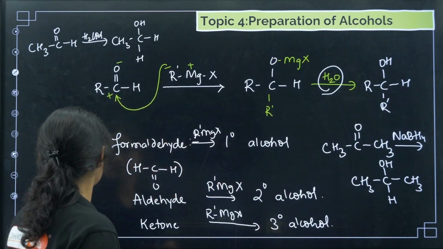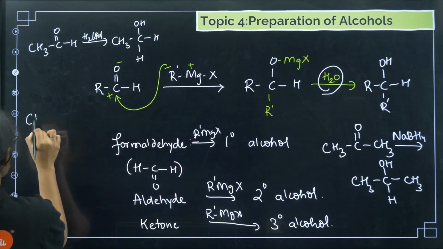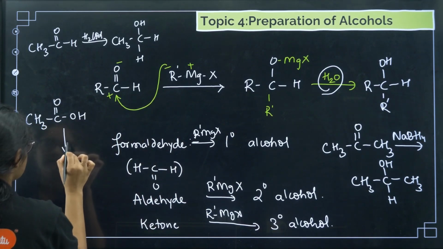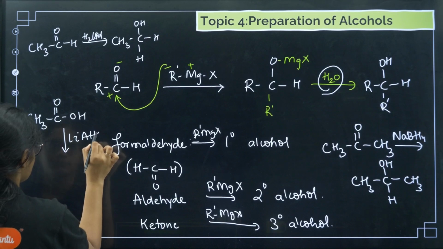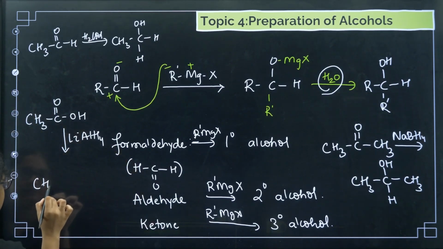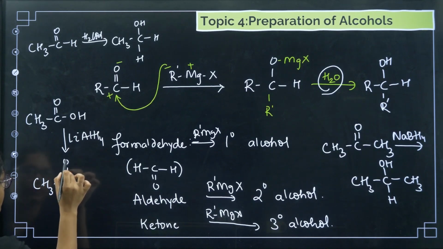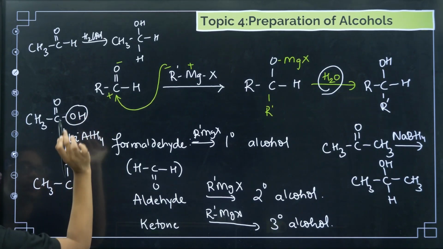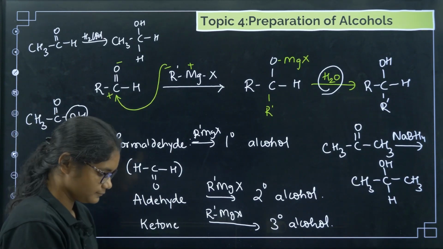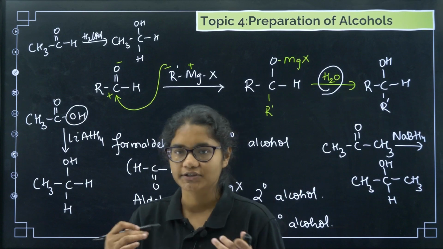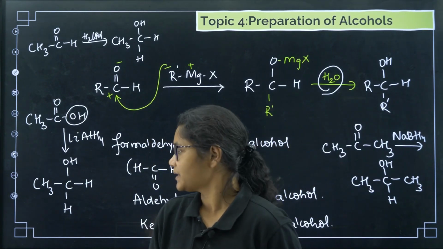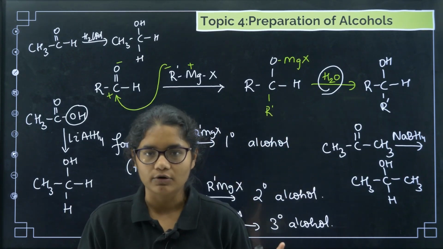Now if we see for carboxylic acids, for example CH3COOH. So for carboxylic acid we need the reagent LiAlH4, right? So here what will happen? The same thing you have to do. May write this one CH3, here this will become OH, okay, and then this OH will not be there, okay, just you have to balance the rest with hydrogen. Okay, clear? Reduction of carboxylic acid, aldehydes, ketones will give you alcohols. Okay, so I hope the preparation of alcohols is clear.